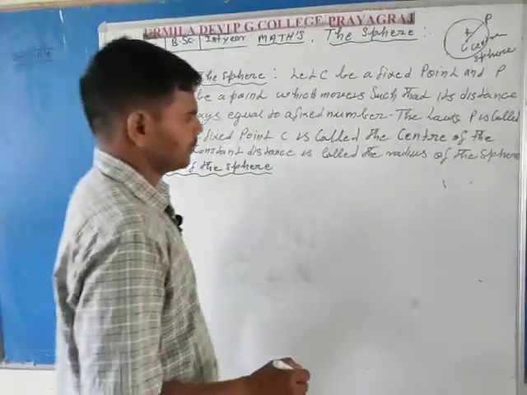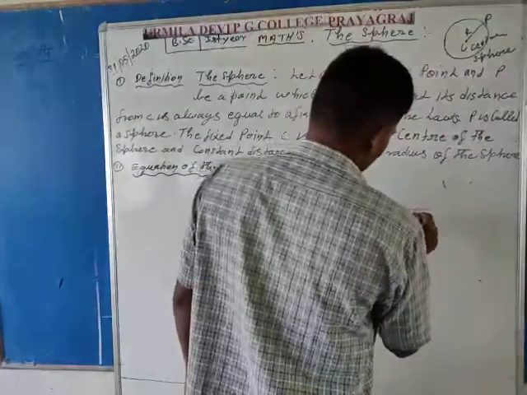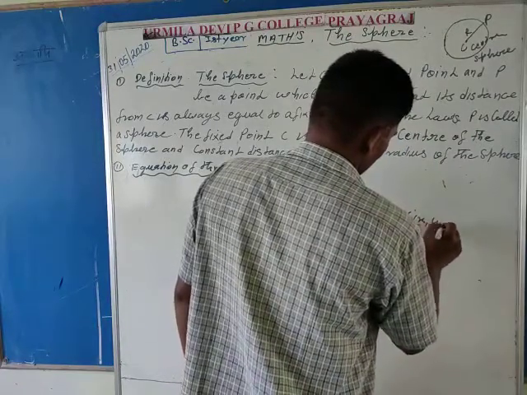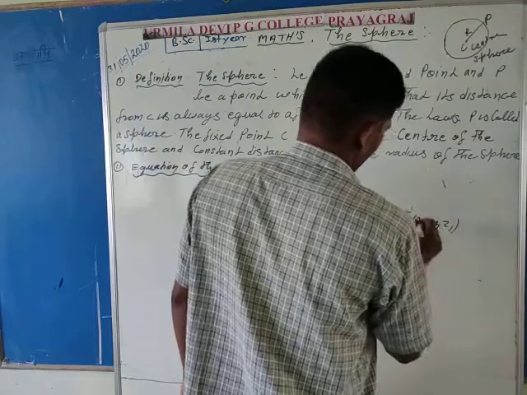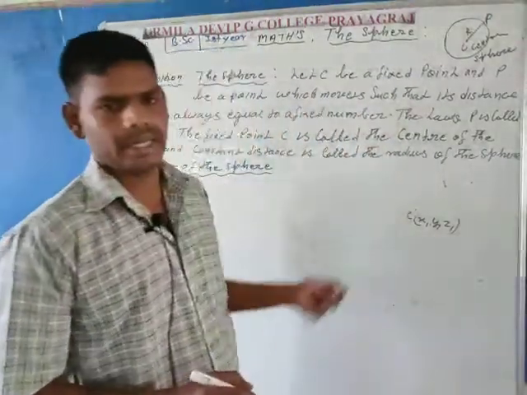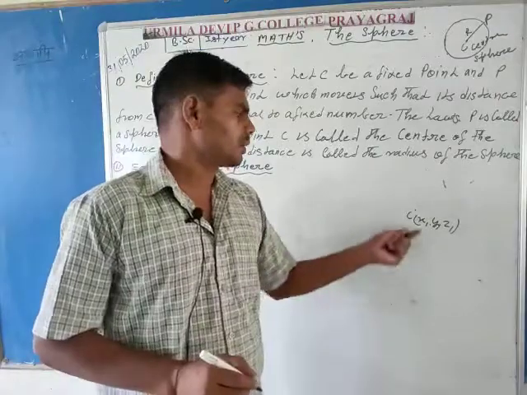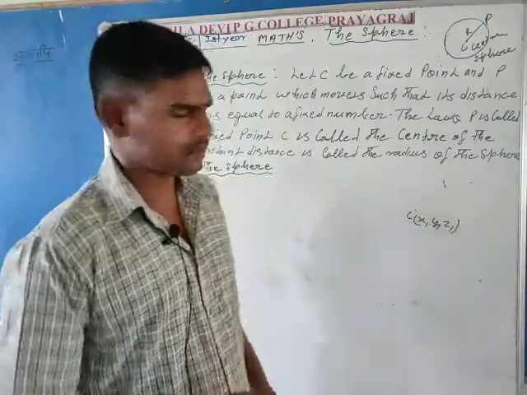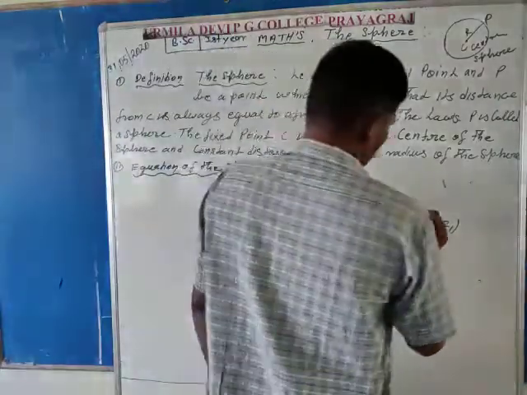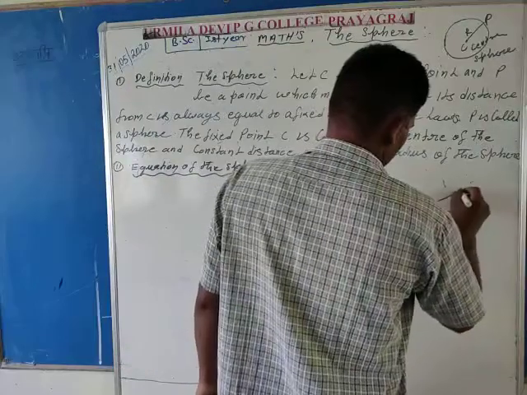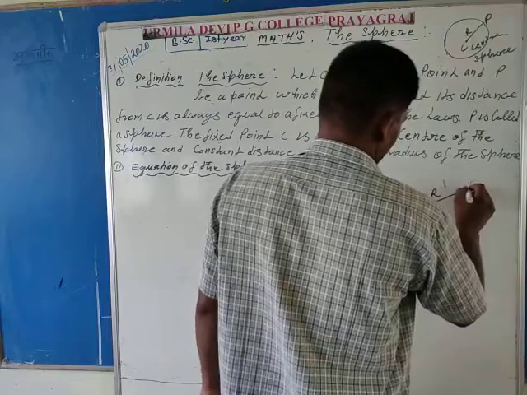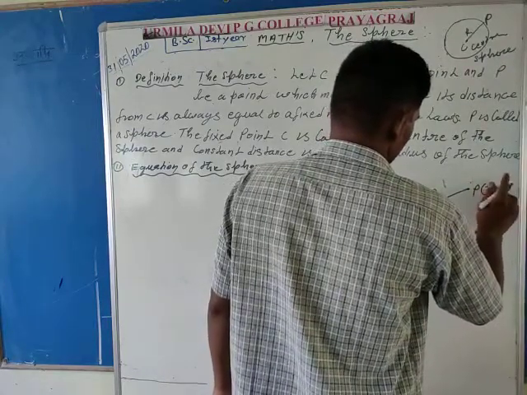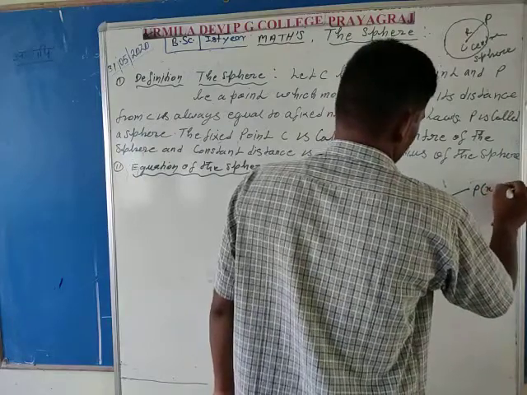Suppose that the fixed point is denoted by capital C, whose coordinates are x1, y1, z1, and at distance r we take another point capital P, whose coordinates in general form are x, y, z.